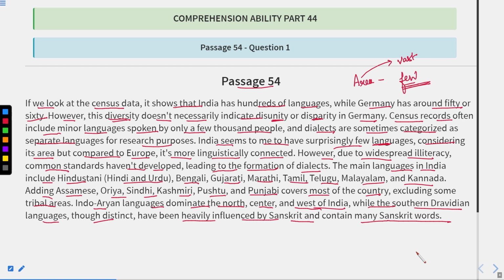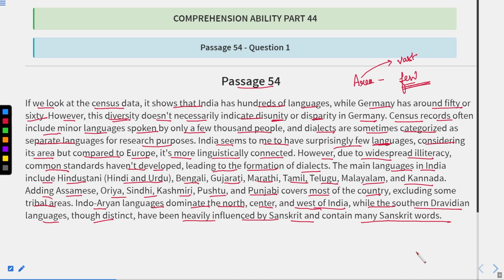Actually, Sanskrit is known to be the earliest or the oldest language of India. Not oldest, but a very old language of India. Some languages are known to be the oldest languages, and those are part of southern India only. Okay, so those languages, though they are distinct or different, have the influence of Sanskrit in them. You can see they are heavily influenced by Sanskrit, because there are many words of Sanskrit in their languages.